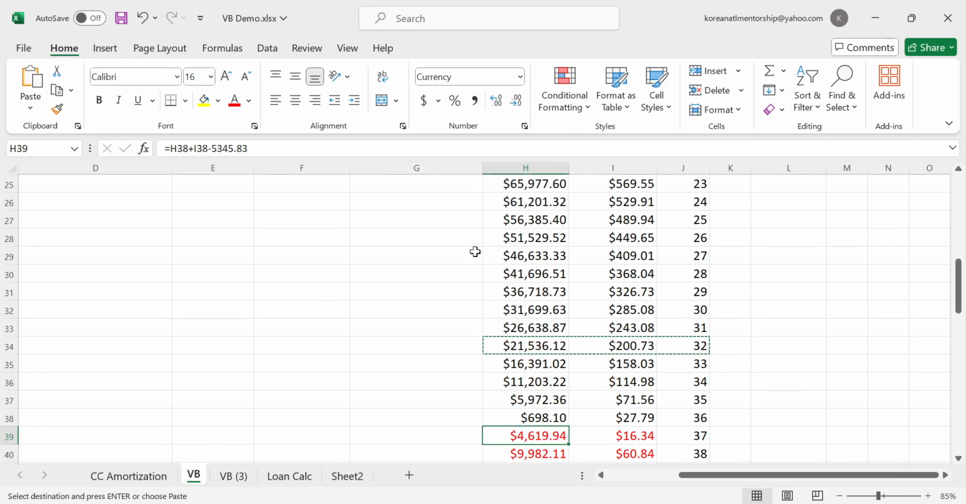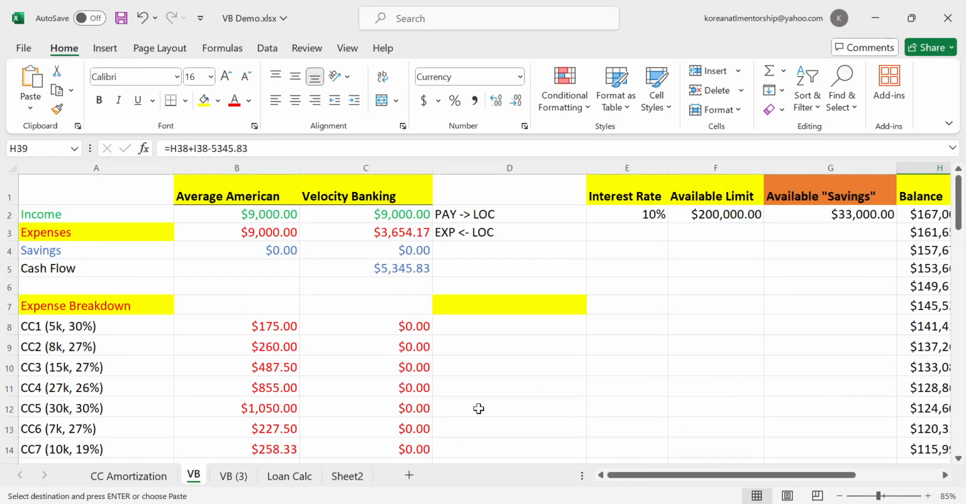37 months. Now, here's the thing. Some of you might be freaking out because if you told your friends and family, hey, I got no savings, your friends and family might freak out. I know my mom freaked out when I told her I have no savings. But you know what, Mom? Got a paid off mortgage, right? Because I'm applying all of my income to the debt.